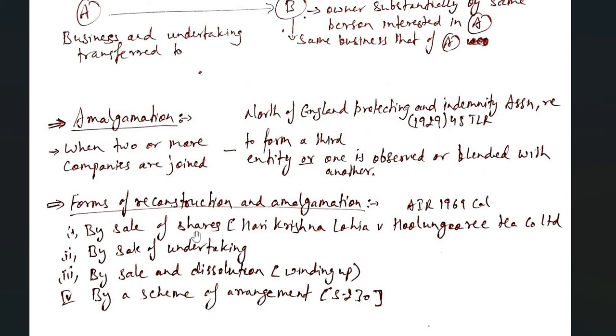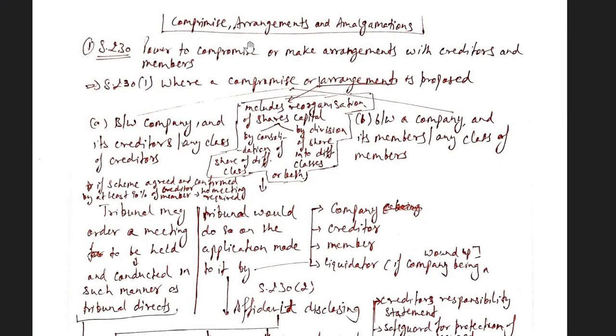Now in what forms can reconstruction and amalgamation be done? By sale of shares as stated in Hari Krishna Lohia, by sale of undertaking, by sale and dissolution, by a scheme of arrangement. Here we are concerned with scheme of arrangement. Compromise, arrangement and amalgamation is the name of the chapter. Section 230 talks about power to compromise or make arrangement with creditors and members.